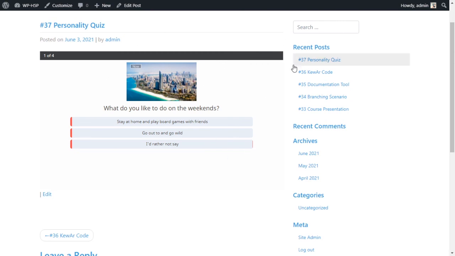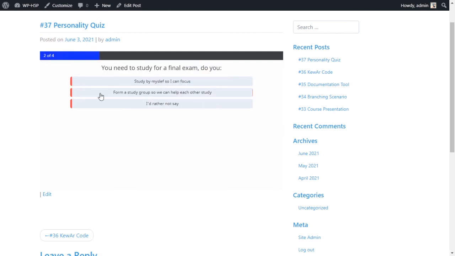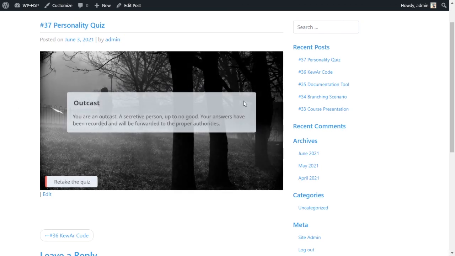Maybe just to make it a little bit bigger, so it's good to have that image, because if you go to the next one, kind of a little not high enough, I think. I'd rather not say. I like the fade in effect, or the animation for the fade in, and it says you're an outcast and it gives me the answer.